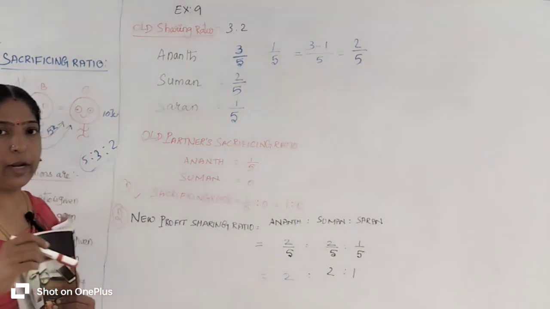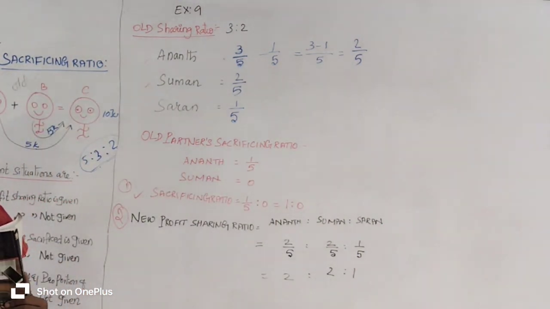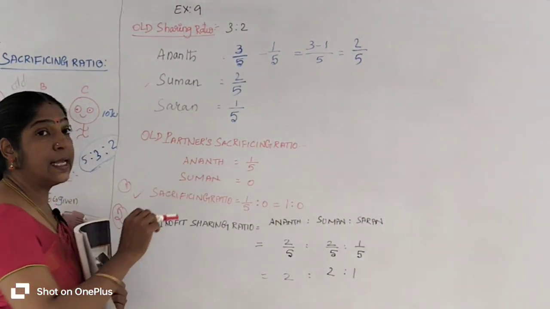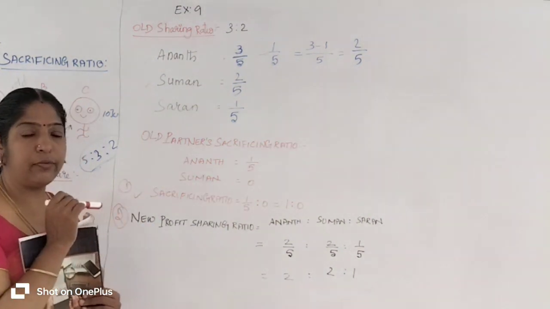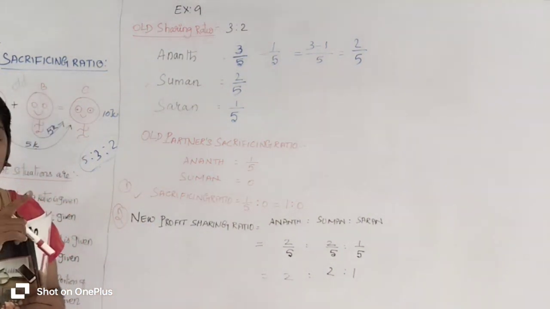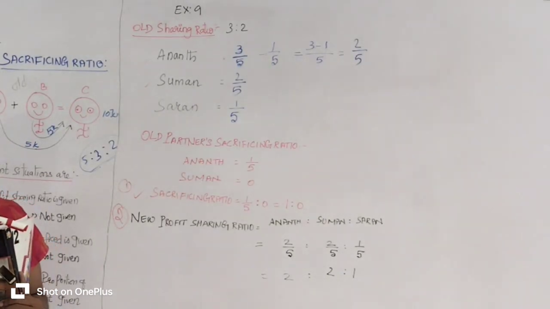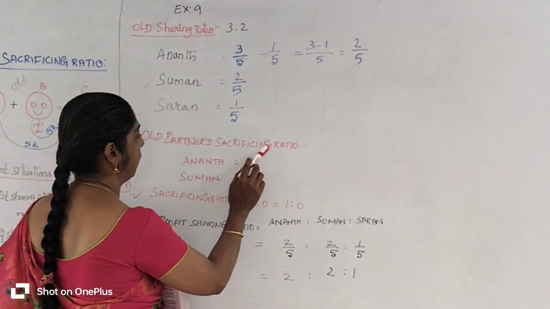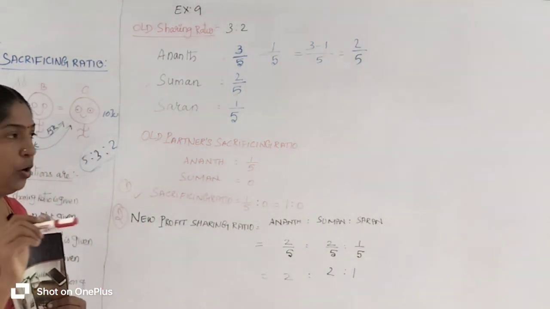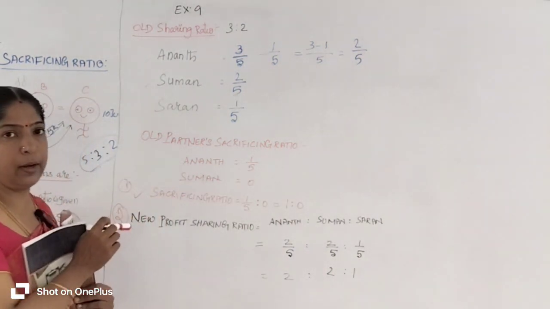Now we are going to find out the sacrificing ratio. Who sacrifices? Old partners only sacrifice their profit sharing ratio. So we write the heading: old partners' sacrificing ratio. The old partners are Anand and Suman.